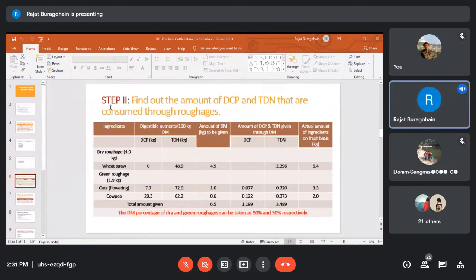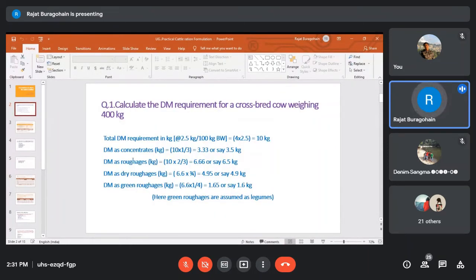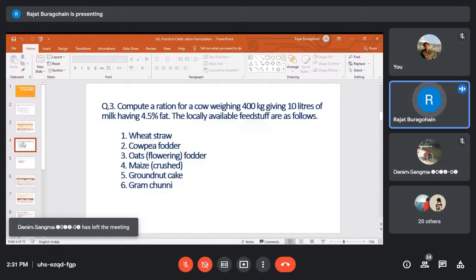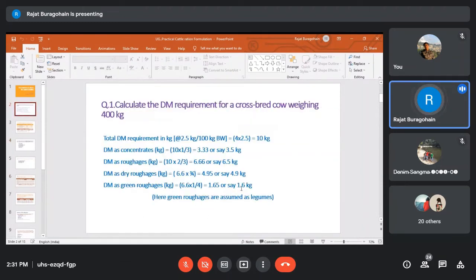Step 2 will be to find out the amount of DCP and TDN that are consumed through roughages. So roughages, all of you know, you have calculated that the maximum you can provide is 4.9 kg dry matter as dry roughages. And here in this case, the dry roughage you have is wheat straw. 4.9 kg only you can provide. Okay, wheat straw. And then green roughages, how much? Green roughages 1.6 kg maximum.